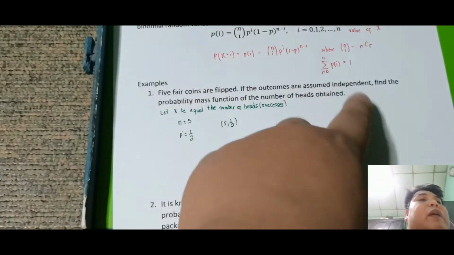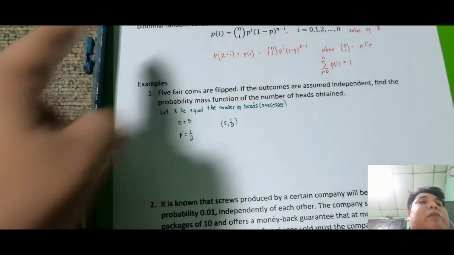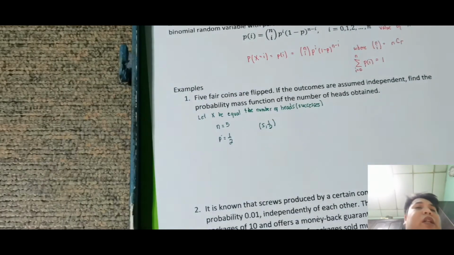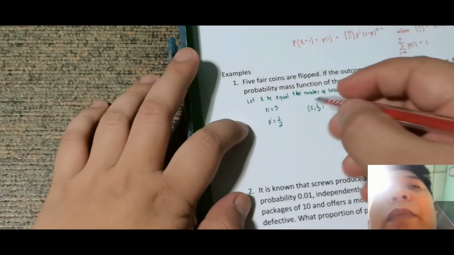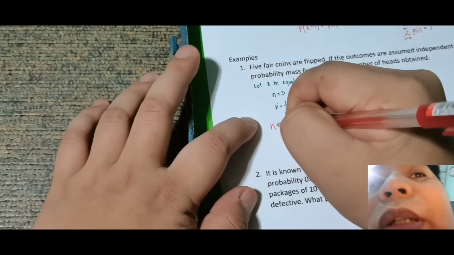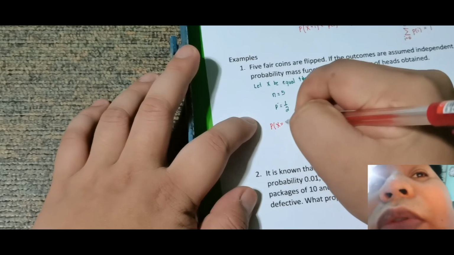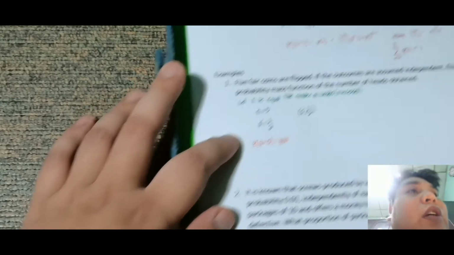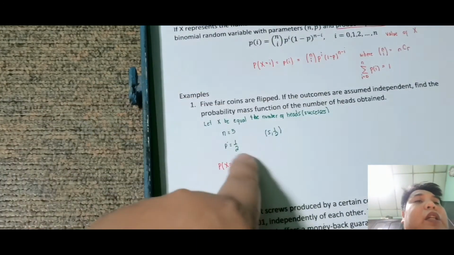So ngayon, ang tanong, find the probability mass function of the number of heads obtained. So number of heads obtained, so meaning kung nag-toss ka ng 5 coins, tama? May possibility na walang head. May possibility na may isang head. May possibility na 3, 2, 4, up to 5. So meaning, ano yung makukunin natin? Ang makukunin natin is the probability of x is equal to una 0. So this is just equal sa p of 0. Okay, so now gamitin natin yung formula, given yung n.